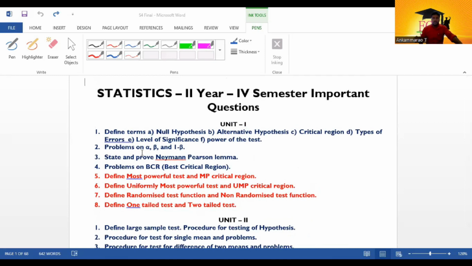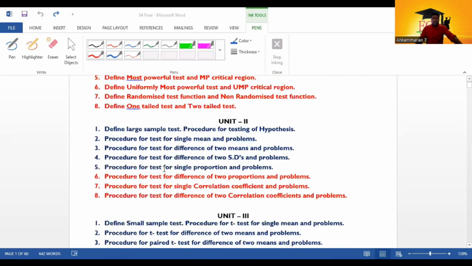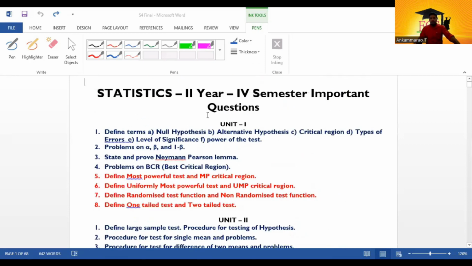Okay, please listen carefully. Here unit 1 is testing of hypothesis. In testing of hypothesis: define the terms null hypothesis, alternative hypothesis, critical region, types of errors, level of significance, power of the test, and after that problems of alpha, beta, and 1 minus beta, and next state and prove Neyman-Pearson lemma, and next problems on best critical region.